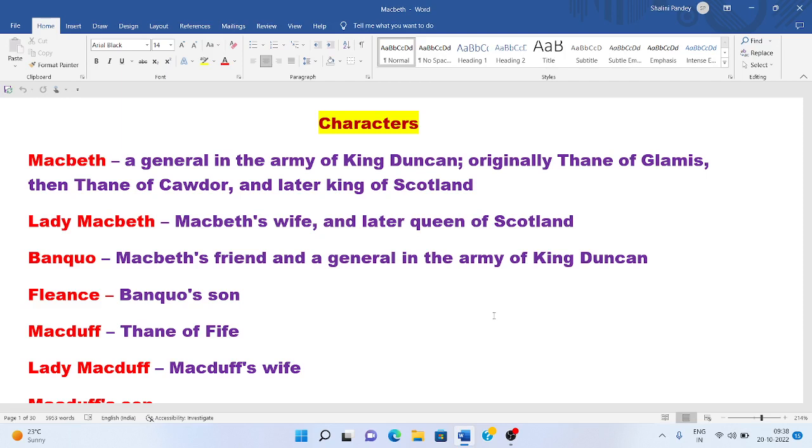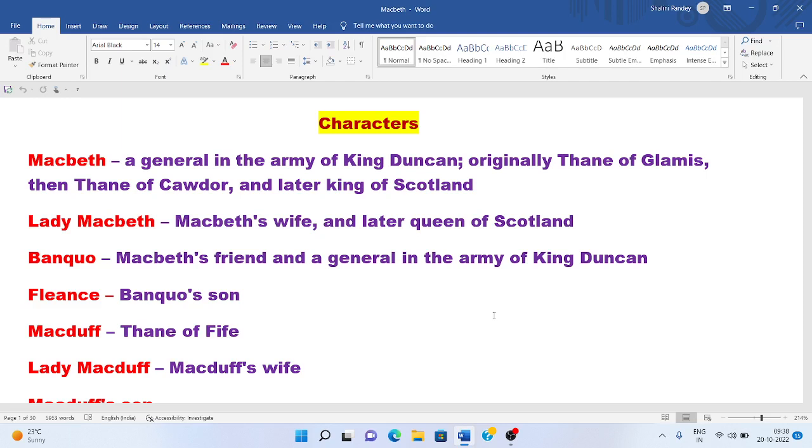King Duncan is the king of Scotland, and Macbeth's ambition makes him murder the king and become king himself. Next is Lady Macbeth, Macbeth's wife and later Queen of Scotland. It is she who ensured the murder of King Duncan, but she wilts under the pressure of her guilt and goes mad at the end of the play.